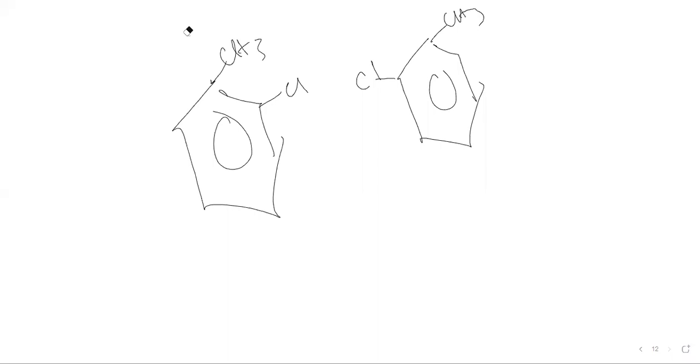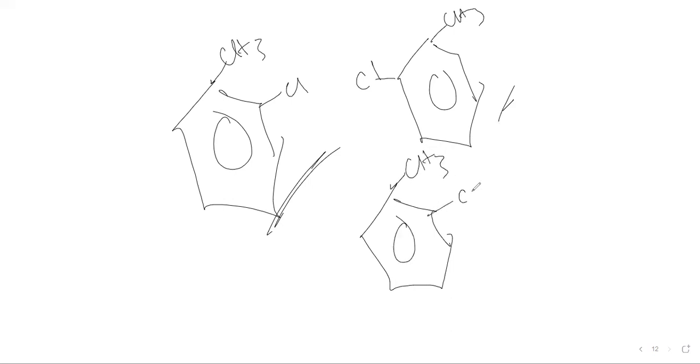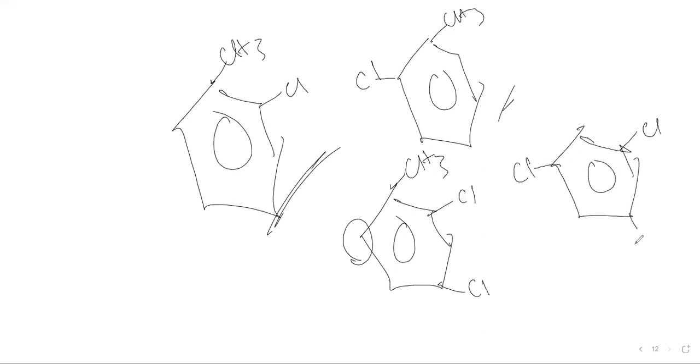But if, let's say, from here we get CH3, Cl and Cl, the only thing left is the sixth position. So after adding further chlorine, this sixth position carbon is also going to get substituted with chlorine. Then this is the maximum saturation point, after which no more electrophilic substitution can take place.